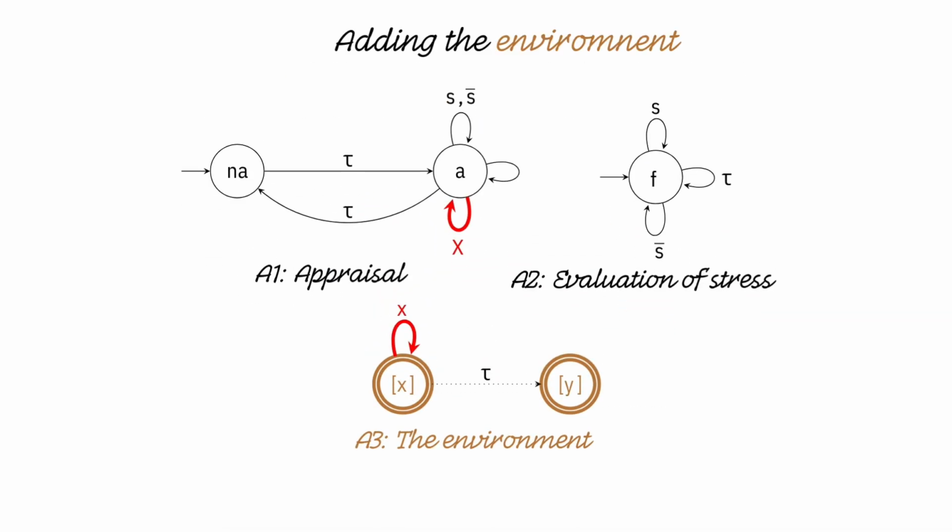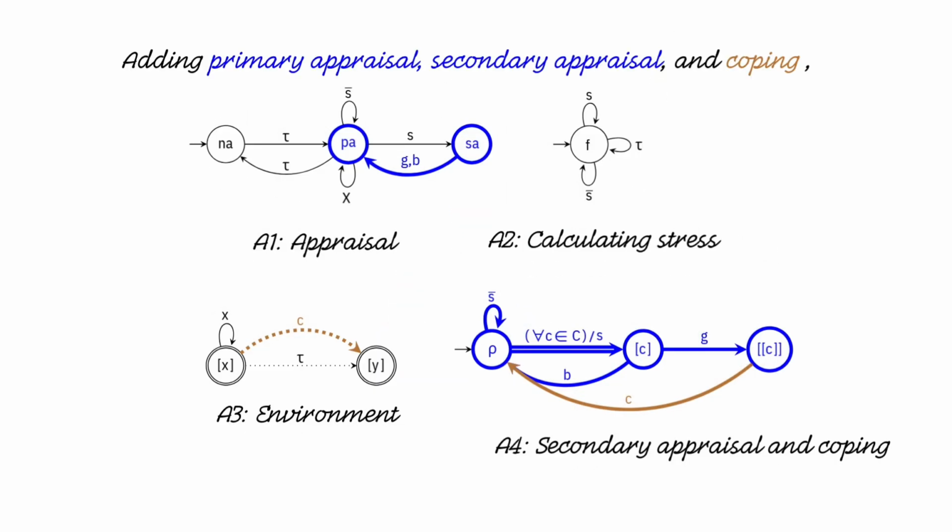We now add another automaton which models the environment. Here, the environment is considered to be a finite state system. Whenever the environment is in a state called X, it sends regular updates to the cognitive appraisal automaton of the state it is in by a transition labeled by X. We can also see that the environment may move from a state X to a state Y by taking a transition labeled by tau. Let us now describe one last step of modeling.